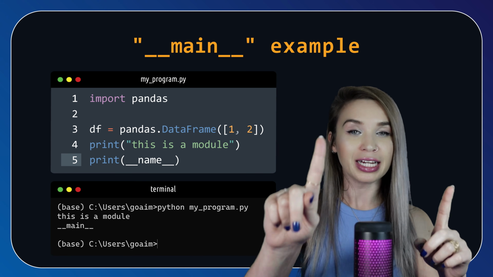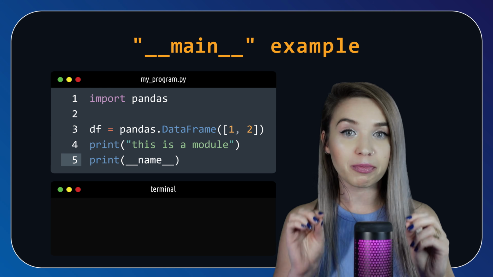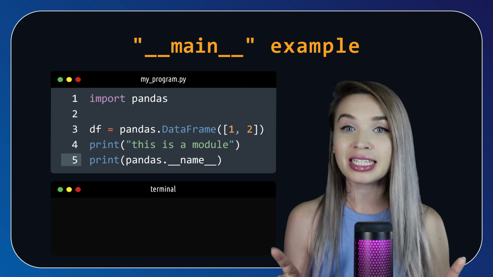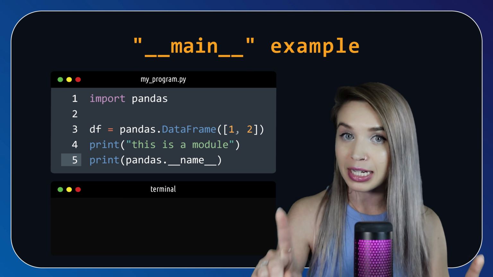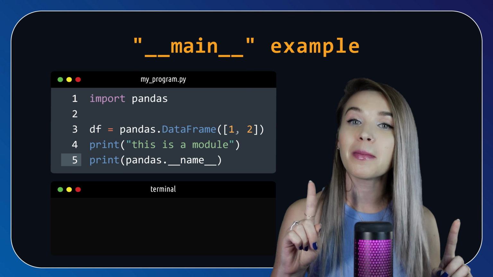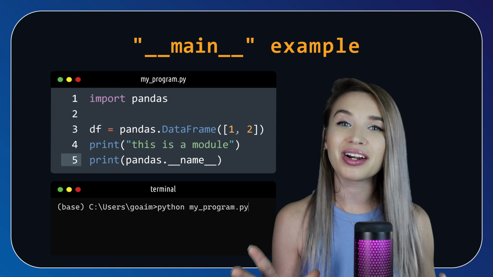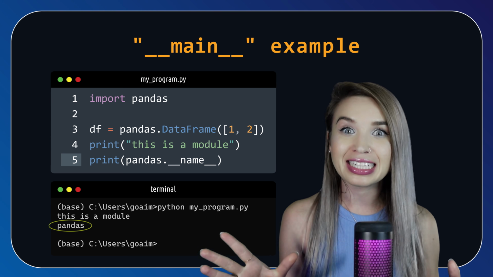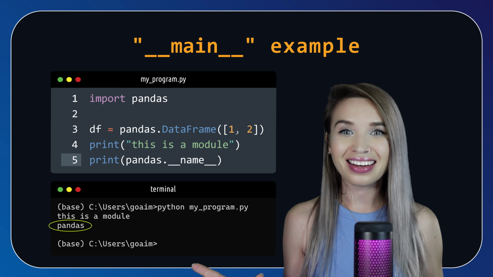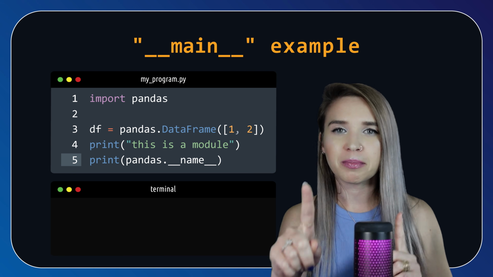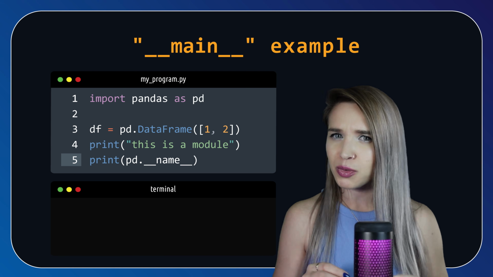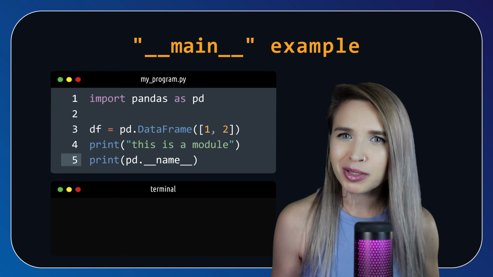Perfect. However, if we try to access the name of pandas, we are no longer dealing with a global variable, but with an attribute of pandas. And in that case, our console will return pandas instead. Now, what if we import pandas as pd? Do you think this will affect our __name__ attribute?